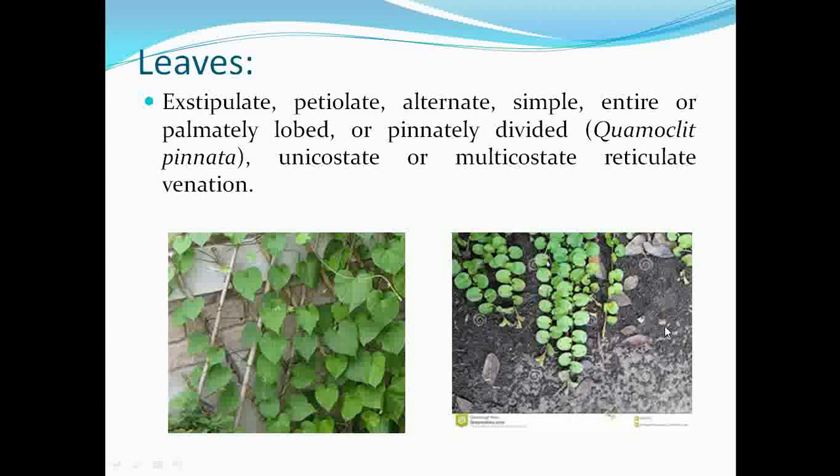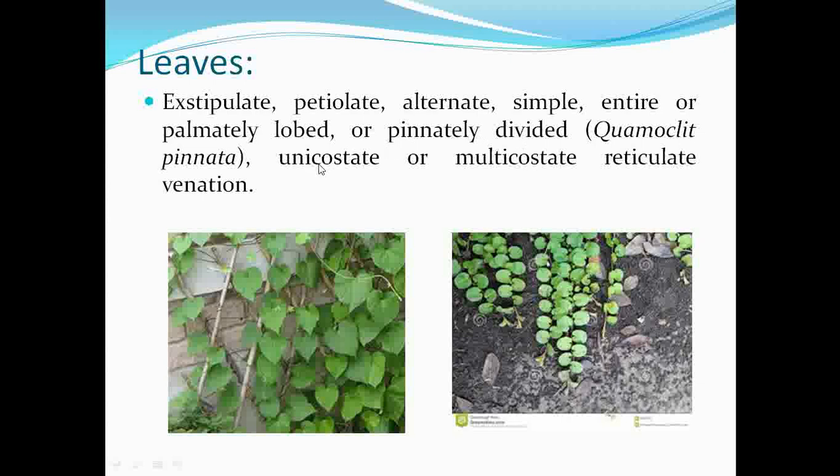Then the leaves are simple. In some of the members they are palmately lobed or palmately divided, for example Quamoclit pinnata, in which the leaves are palmately lobed, or pinnately divided.